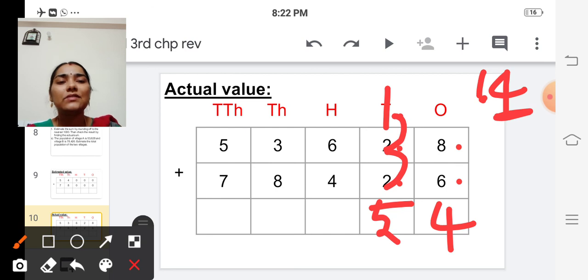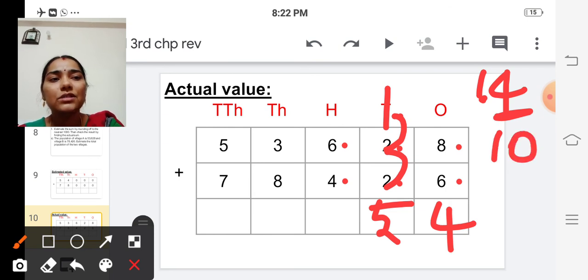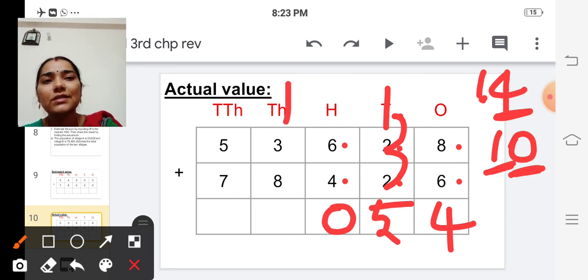In the hundreds place we have 6 plus 4. So 6 in the mind, 4 in the fingers. After 6: 7, 8, 9, 10. So we are getting a 2-digit number. We put this unit digit in the answer place and carry over this 1 to the next place. In the thousands place we have 3 numbers to add: 1 plus 3 plus 8.